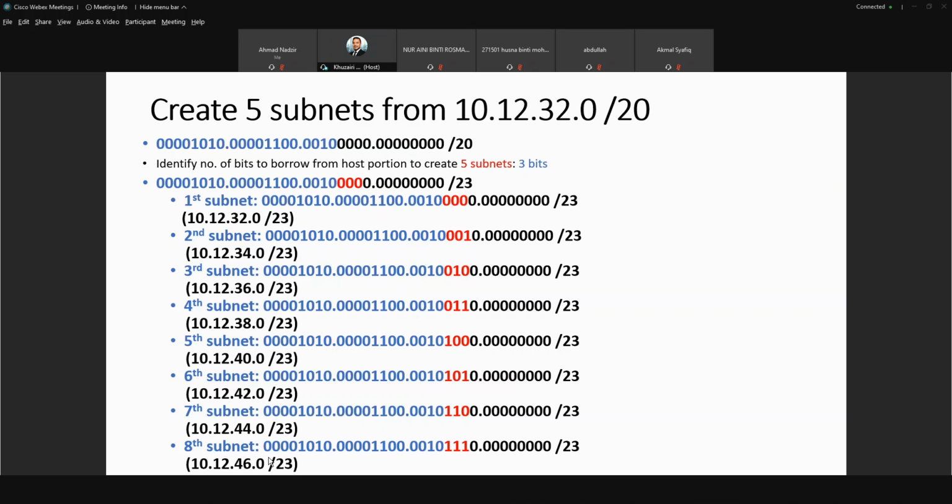The concept is still the same. The blue color, which is the original network portion, remains unchanged, and the red color is the new additional network portion. That is the only change. Okay, 3 bits: 000, then 001, 010, 011, 100, and you create that combination until all 1s. That's why you get 8 subnets.